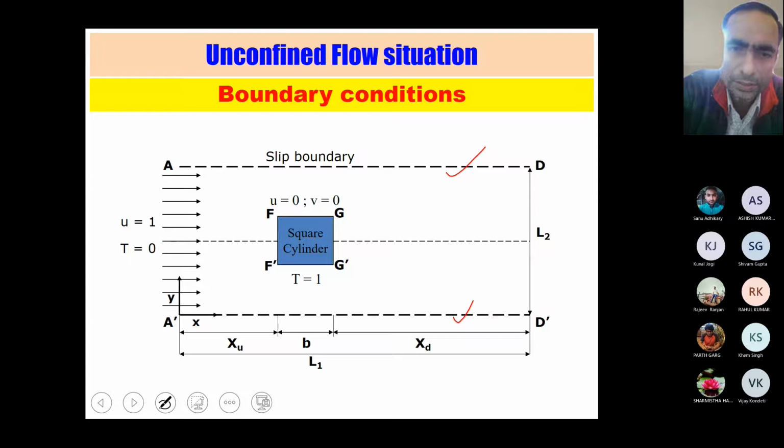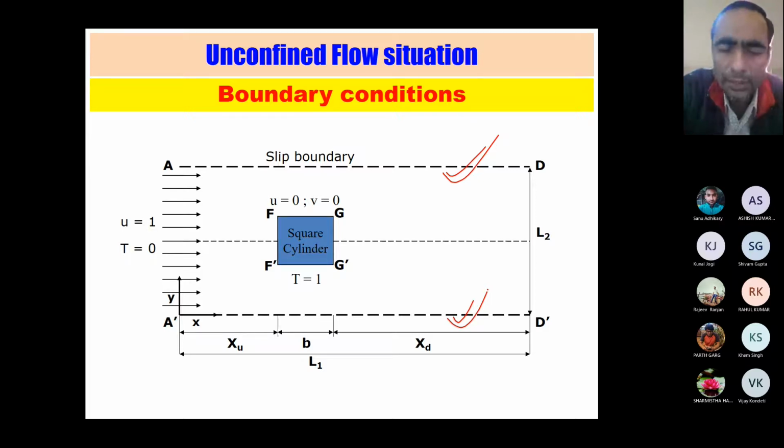Or you can consider that you are sitting in a room of a hostel, and wind is flowing over it. You don't know what the external limit is, so you have to provide some artificial boundaries, because ultimately you have to solve any situation in your computer. So we will create some artificial boundary.